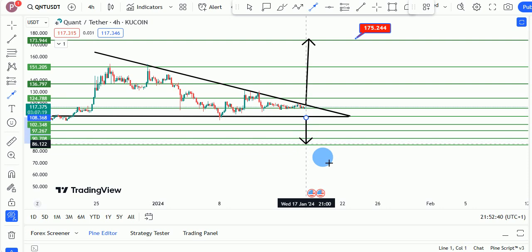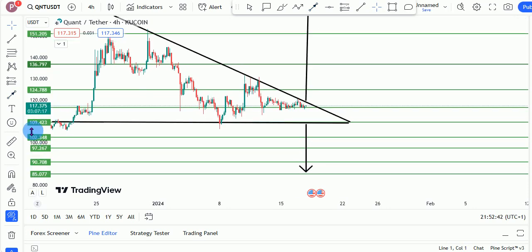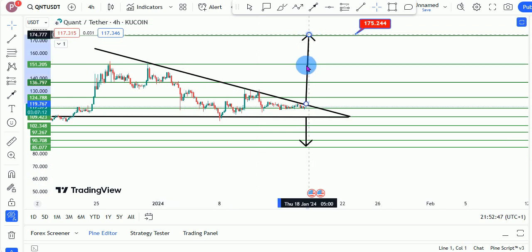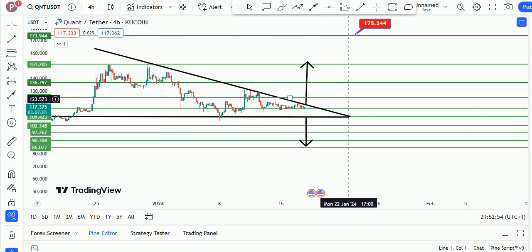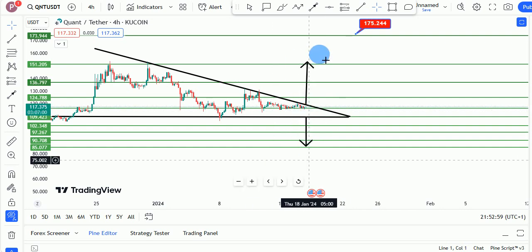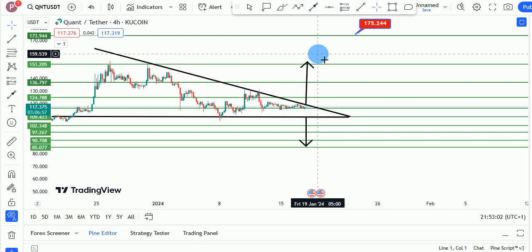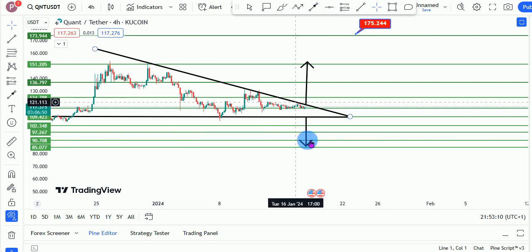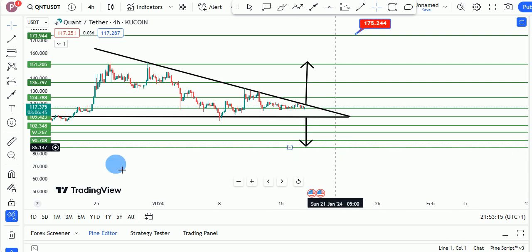So this is a very huge possibility where we could see a break to the upside or a break to the downside, right? So we would just be watching this triangle right here to see the break, but with a very high likelihood, many times we usually see this break to the downside even more than the upside, right? But I will be showing you something else that is pointing to danger signals right here for Quant QNT, and saying we could see a potential retracement so that we can buy more Quant right here before the halving, right?